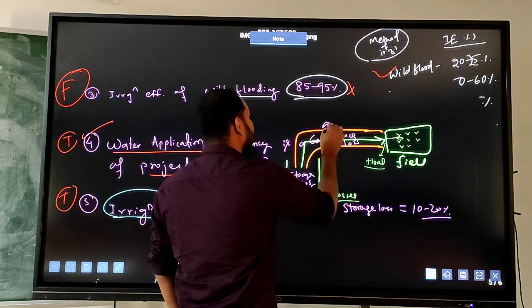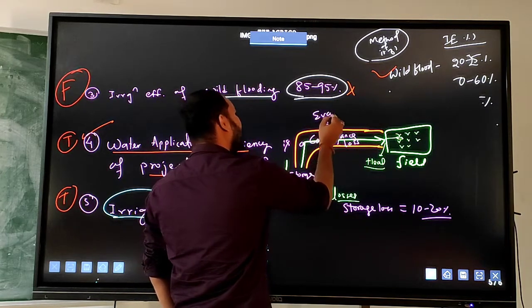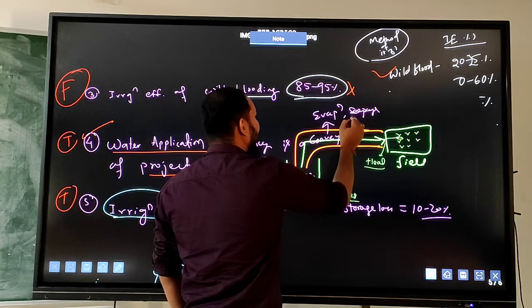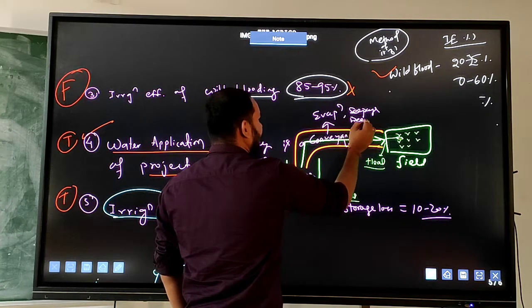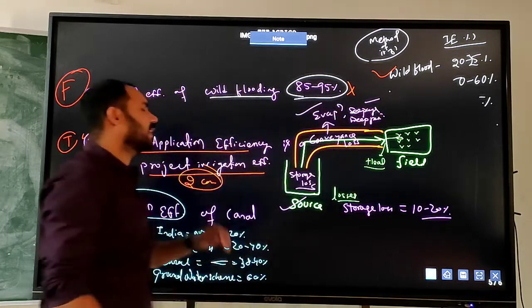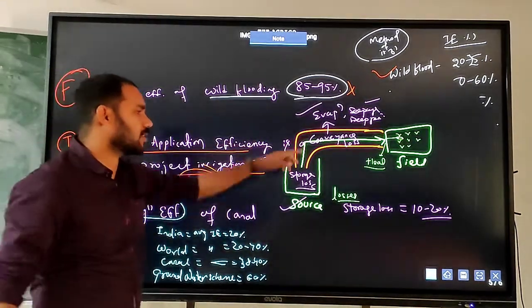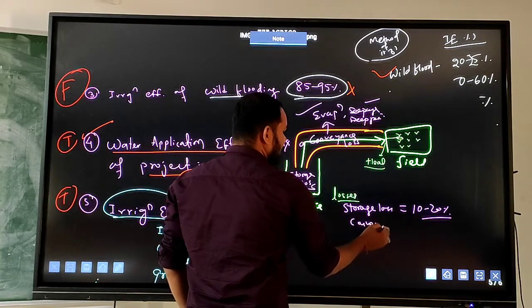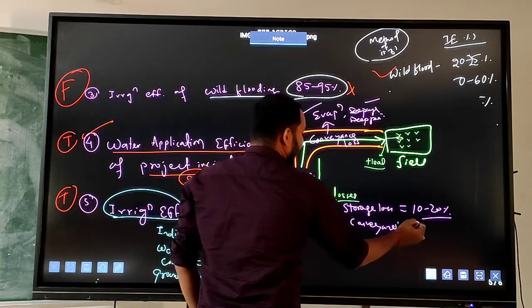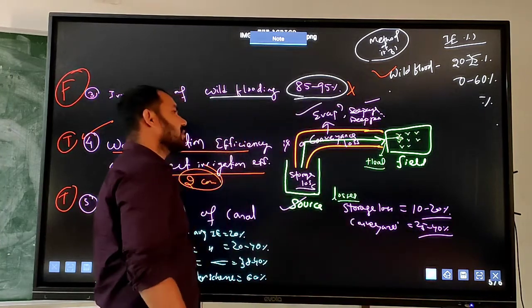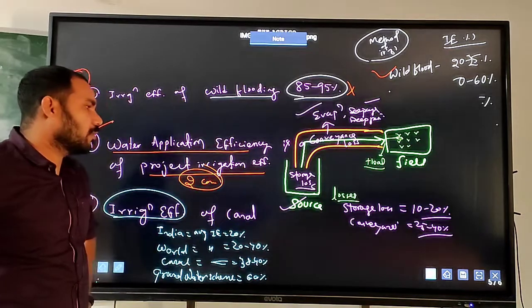This conveyance loss means the evaporation loss and the seepage loss, or we can say deep percolation loss. Basically there are two main components of the conveyance loss. The conveyance loss will be 25 to 40%.